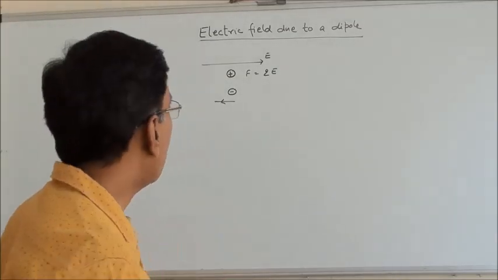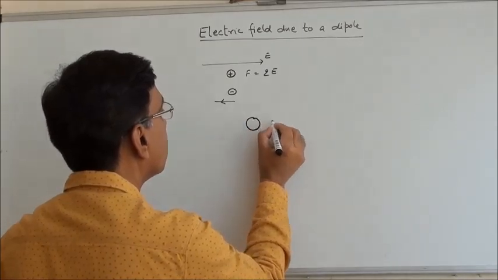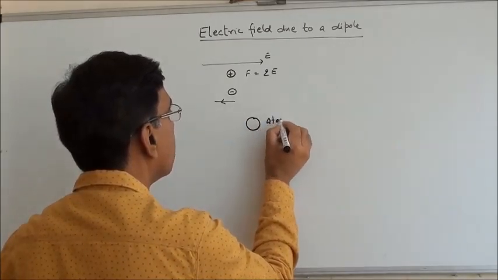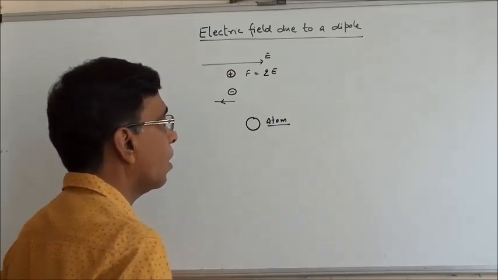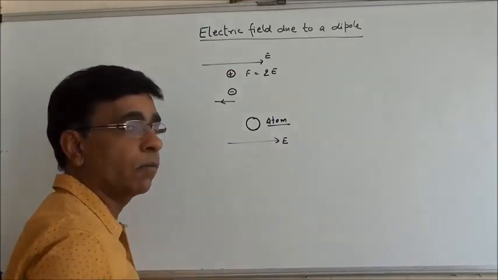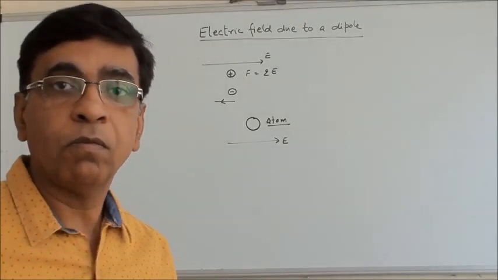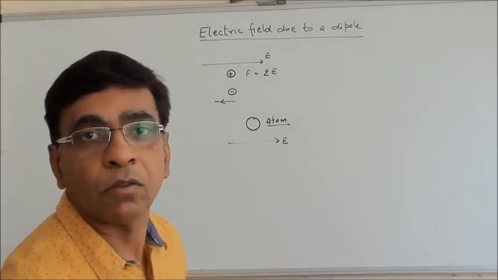Just imagine what will happen if I keep an atom in an electric field. Atom, and there is an electric field in this direction. Atom has equal number of protons and electrons.